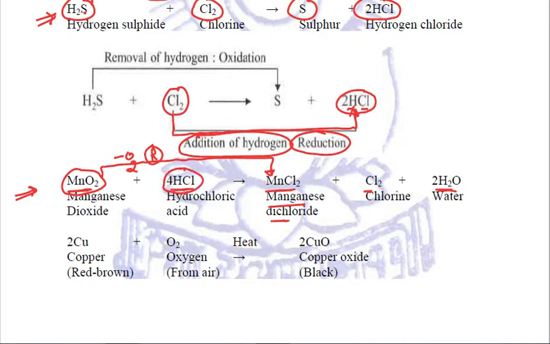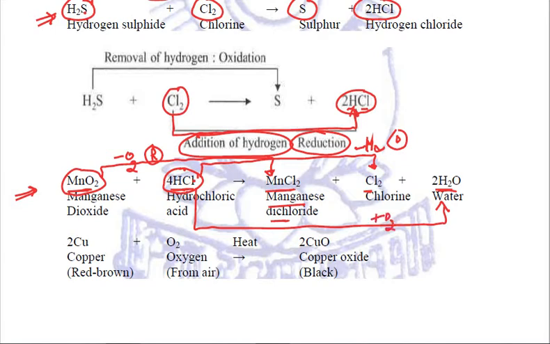But try to relate how. This HCl, we can take it in two terms. Number one, if we take it in terms of Cl, then HCl is converted to Cl, meaning hydrogen is removed, and removal of hydrogen is called oxidation. Another way of looking at it is that the hydrogen of HCl is converted into H2O. So here we see that oxygen has been added to hydrogen, and once again this is called oxidation.